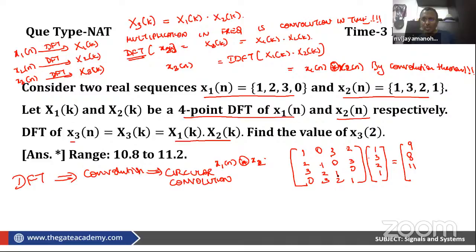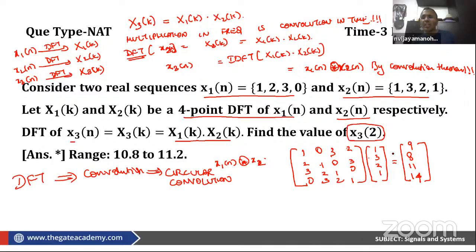Then 0, 3 threes are 9, 2 twos are 4, 9 plus 4, 13, and 14. So we have to take only x3 of 2.